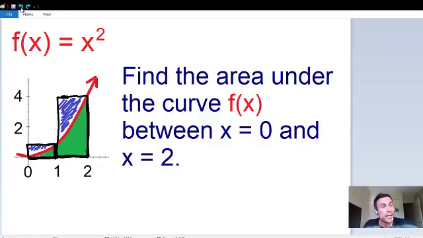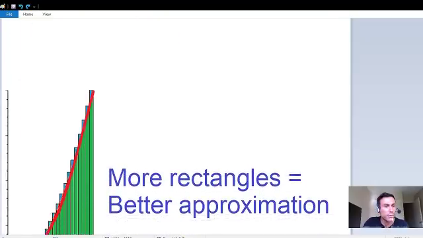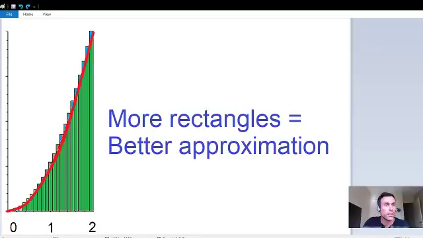In order to make a better approximation, what we can do is use even more rectangles. I drew a picture for you already just to save a little bit of time. Look what happens if we use a lot more rectangles. Look at all this area in blue. Look how much less it is using all of these rectangles compared to the picture when we only used 2 rectangles. Look how good this approximation is. It's still not going to be exact, but it's going to be a very, very good approximation of the area in green.